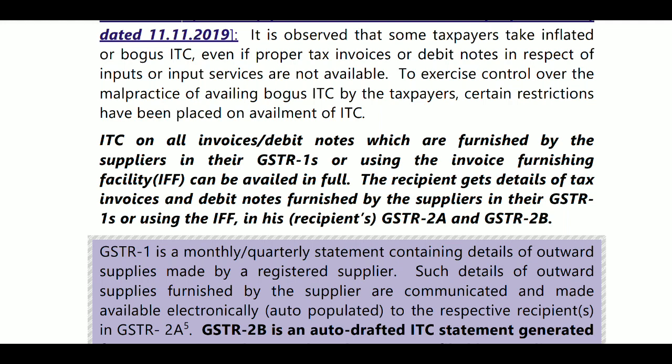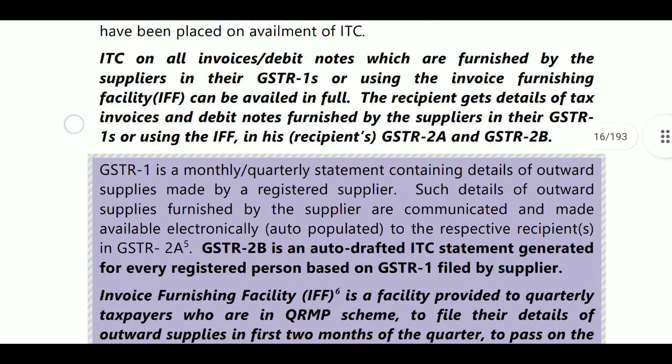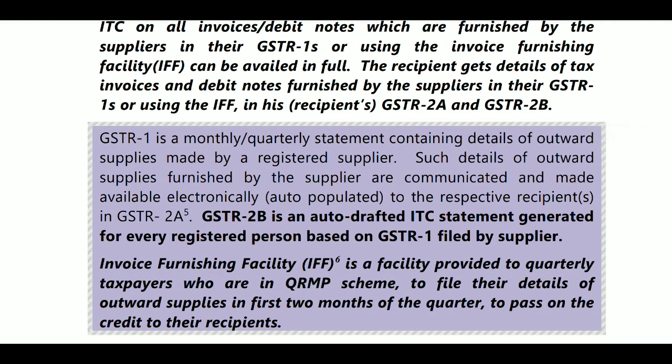The first restriction: ITC on all invoices and debit notes which are furnished by the supplier in their GSTR 1, or using the IFF facility, can be availed in full. The recipient gets details of tax invoices and debit notes furnished by the supplier in their GSTR 1. If the supplier filed in GSTR 1, the recipient will get it in GSTR 2A and GSTR 2B. GSTR 2B and 2A will be auto-populated data from the GSTR 1.